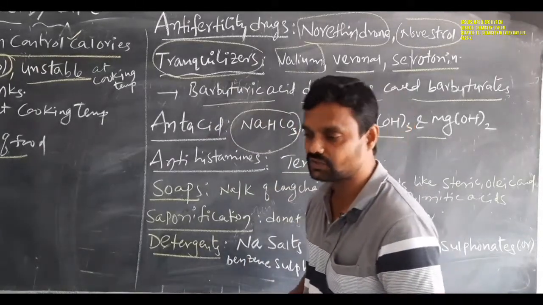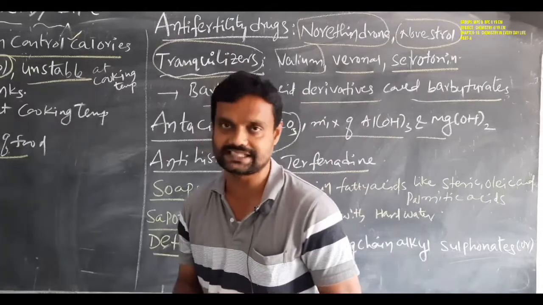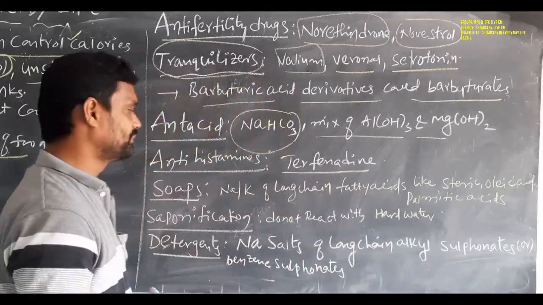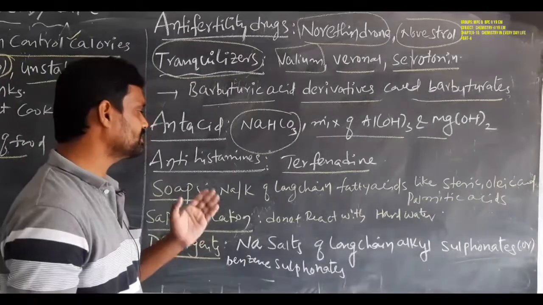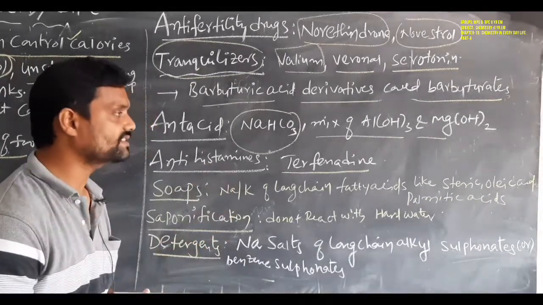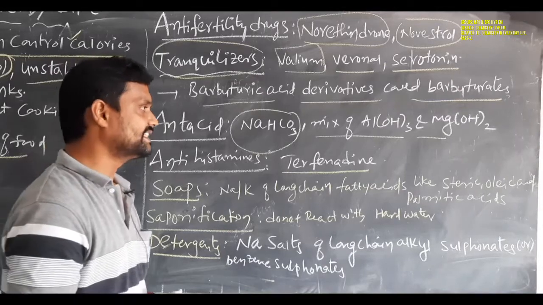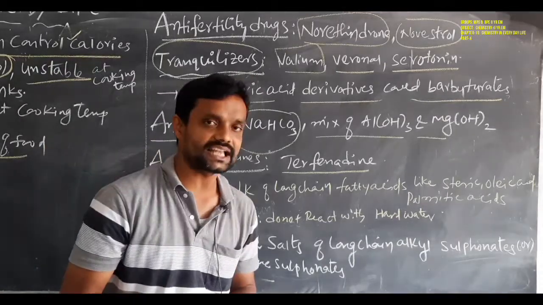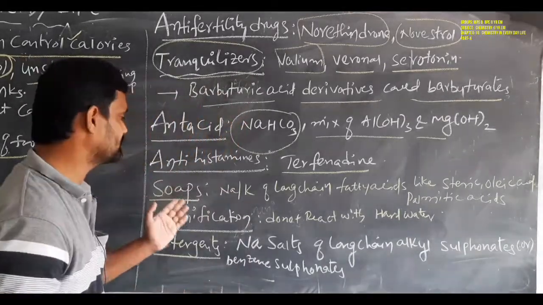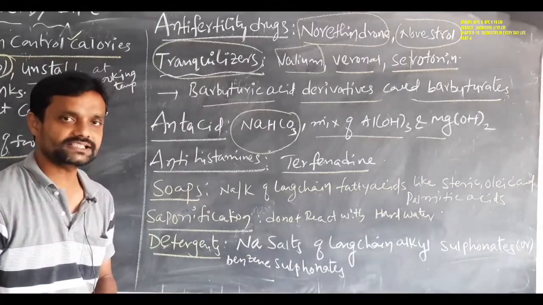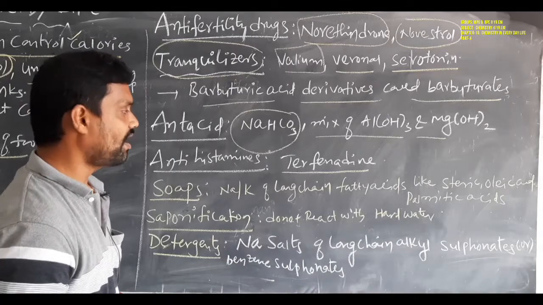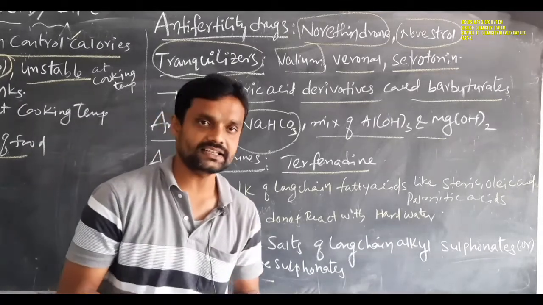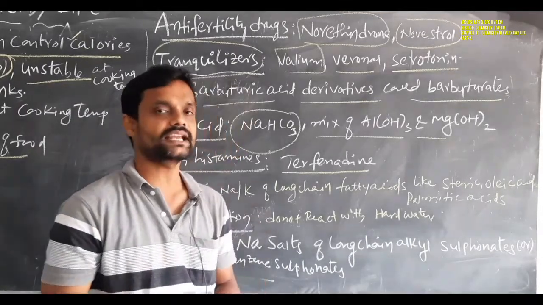What is the meaning of soap and what is the meaning of detergent? Simple. Soap is a mixture of the sodium or potassium salts of long chain fatty acids like stearic, oleic and palmitic acid.